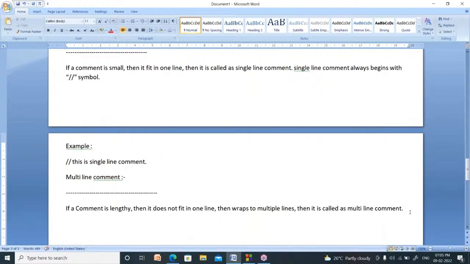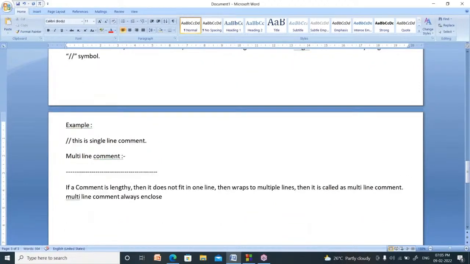A multi-line comment is always enclosed like this. You start the multi-line comment with slash and star. After writing the comment, you close it using star and slash. So it is always enclosed within slash-star and star-slash.